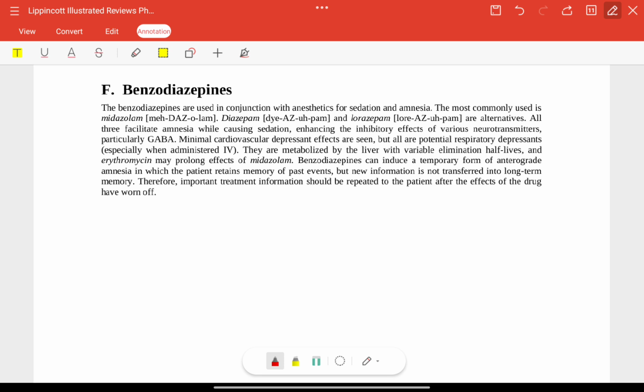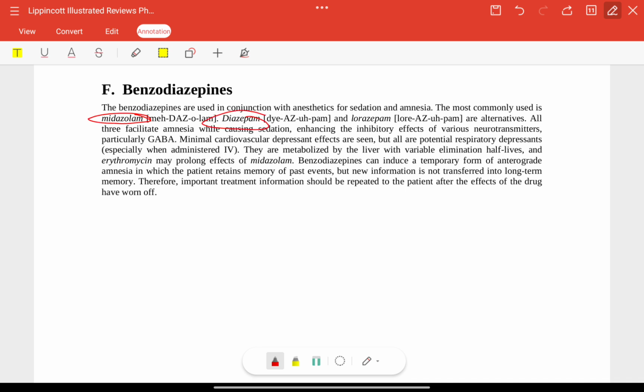Okay, now comes benzodiazepines. These are used in conjunction with anesthetics for sedation and amnesia. The most common is midazolam. Diazepam and lorazepam are alternatives. All of them facilitate amnesia. Minimal CVS depressant effect is seen. All are potential respiratory depressants, especially when given IV. Benzodiazepines can induce a temporary form of anterograde amnesia.